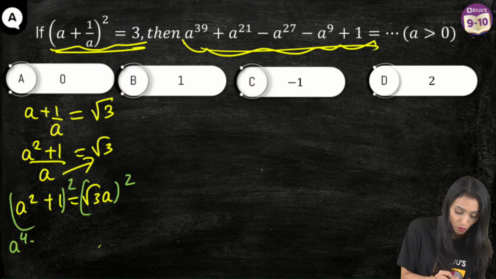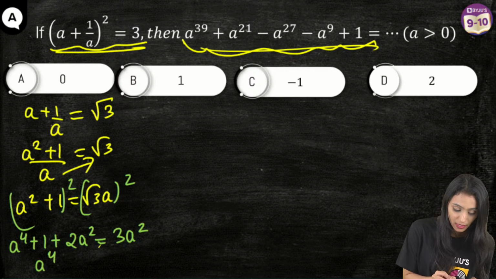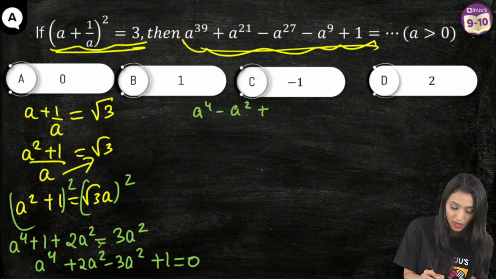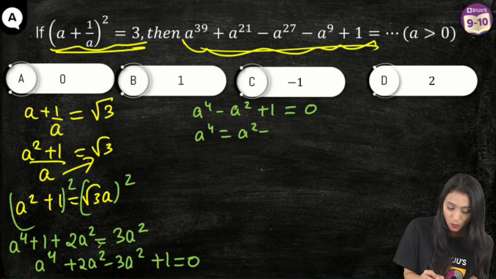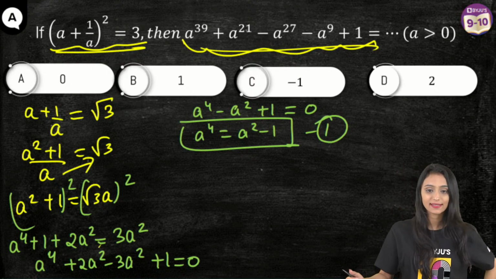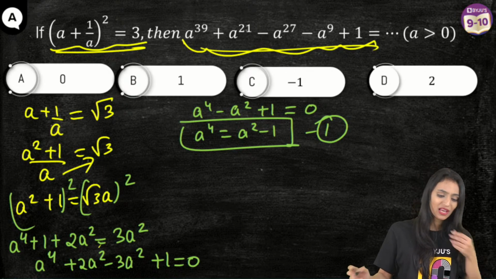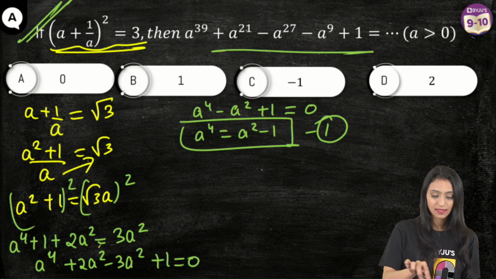It's going to be a to the power 4 plus 1 plus 2a square is equal to 3a square, right? That will be a to the power 4 plus 2a square minus 3a square plus 1 equal to 0. That's going to be a to the power 4 minus a square plus 1 equals 0. I can say that a to the power 4 would be equal to a square minus 1. Correct? Let's mark this as equation number 1. Yes, thank you, Mayur. This is clear to everyone, this much part. We have just simplified this till now. Now comes this part. What do I do with this expression?